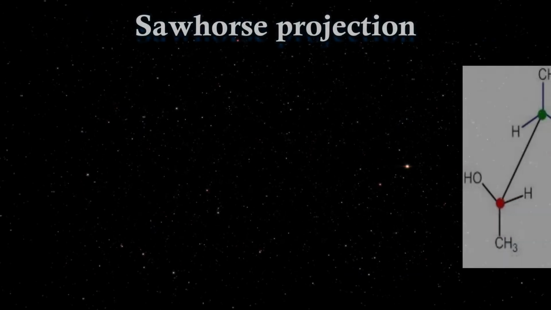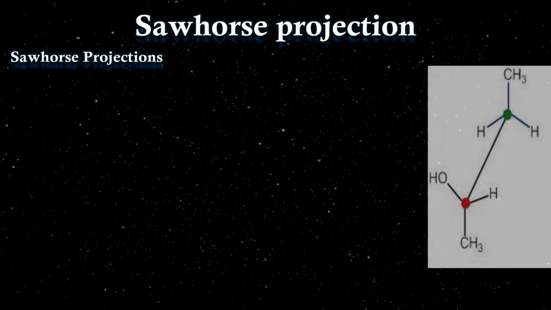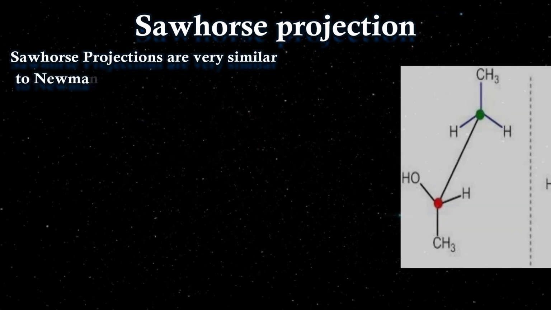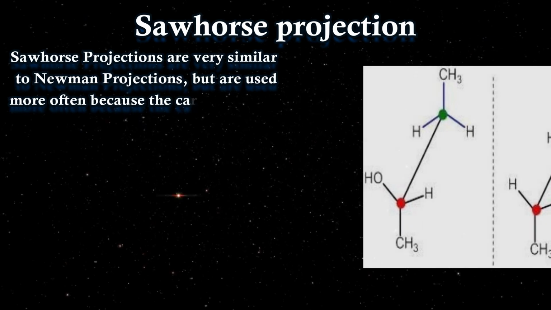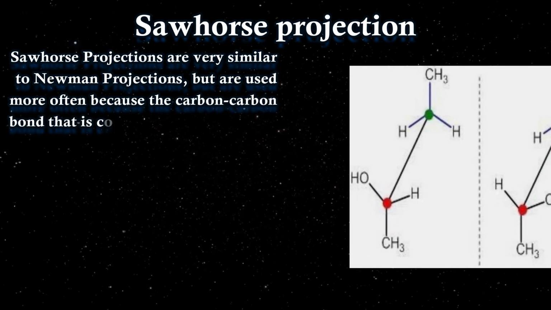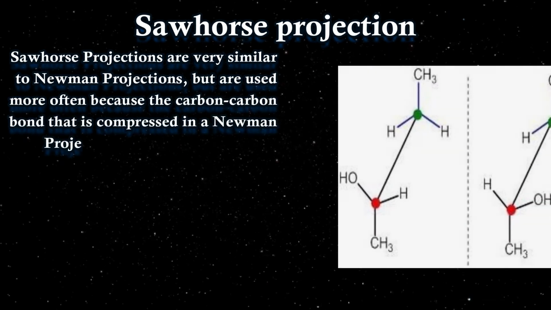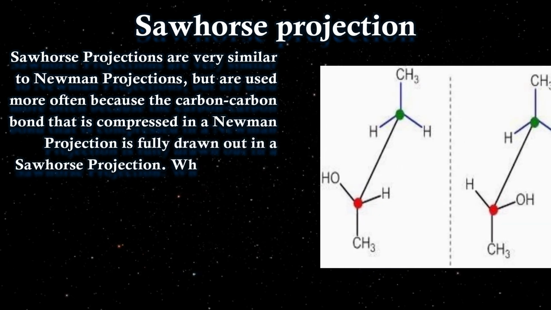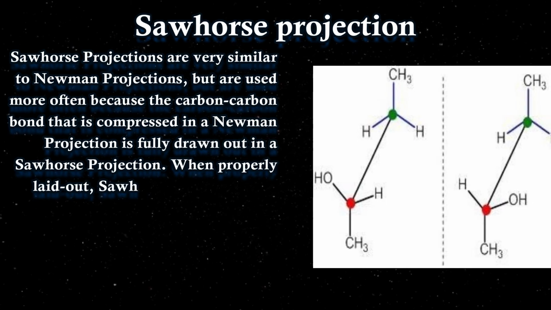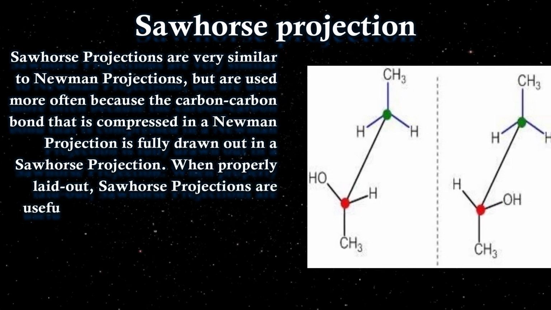If we compare the last picture showing the Newman projection and this picture showing the Sawhorse projection, you will see that the proximal and distal carbons are present here as well. The front red dot is the proximal carbon, and the back green dot is called the distal carbon.